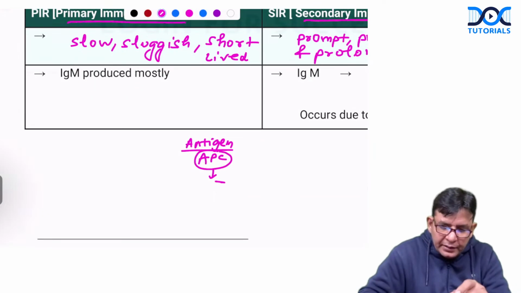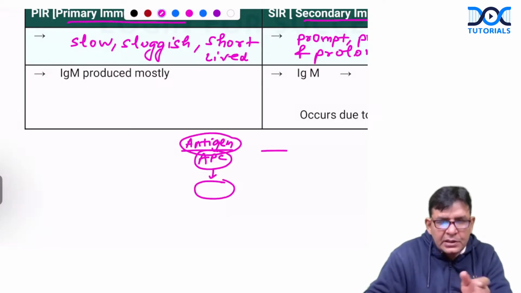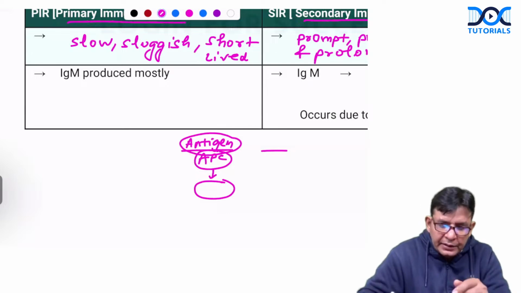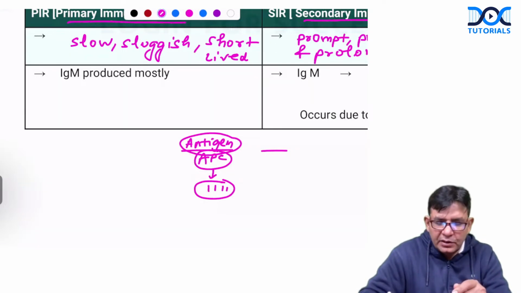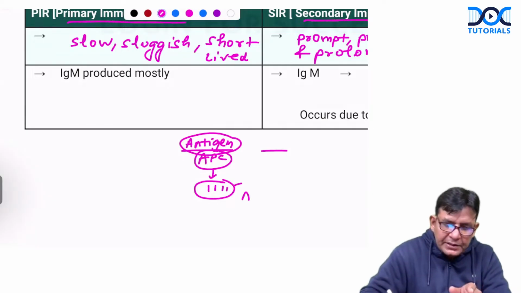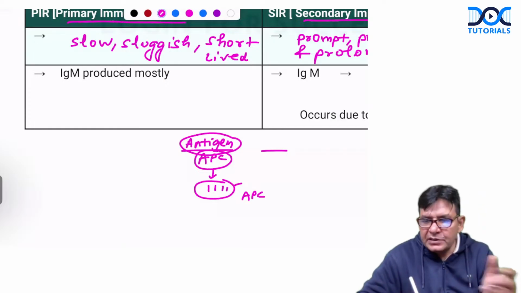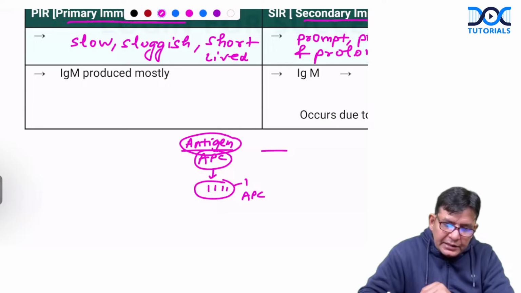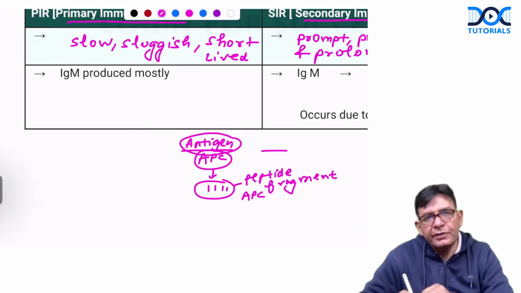They chop it into small pieces, like this peptide fragment, and one of the pieces they put over their surface. The APCs, you know, are antigen presenting cells, macrophages and all. And this particular thing is termed the peptide fragment.